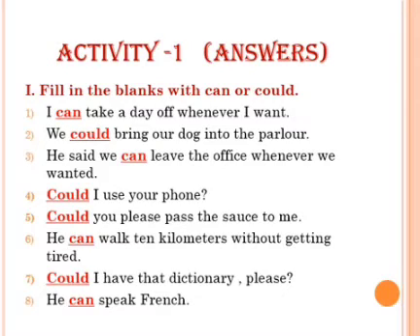Fourth, could I use your phone? Fifth, could you please pass the sauce to me? Sixth, he can walk 10 kilometers without getting tired. Seventh, could I have that dictionary please? Eighth, he can speak French. Hope children you are doing your activity. If it is wrong, you can correct it once again. Let us move on to the next slide now.